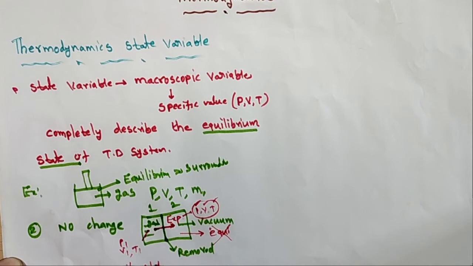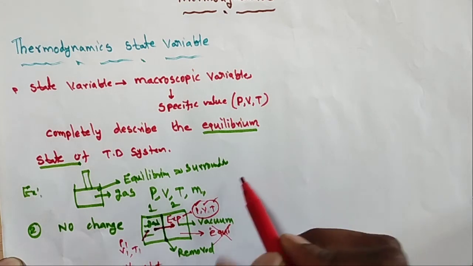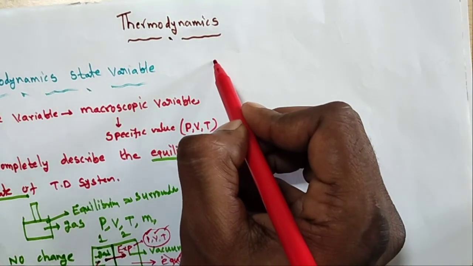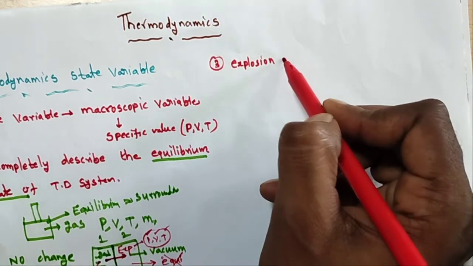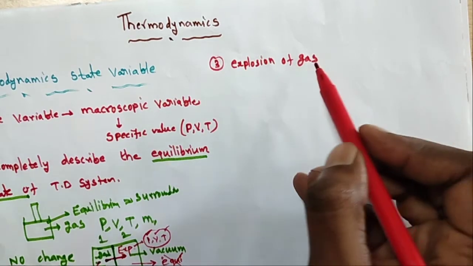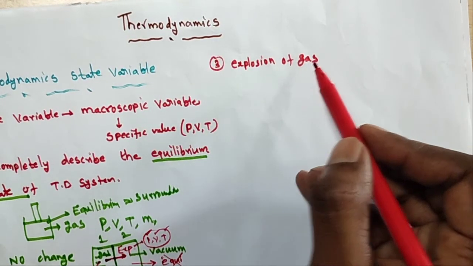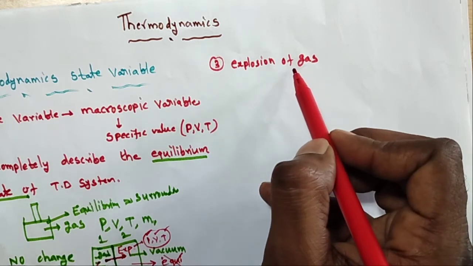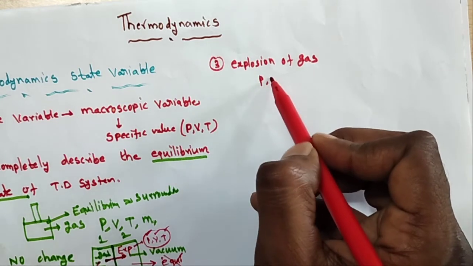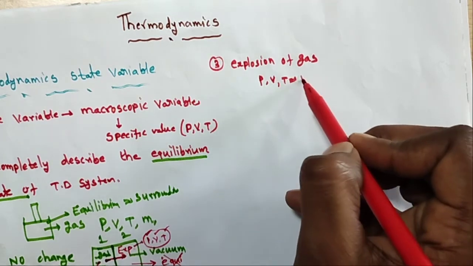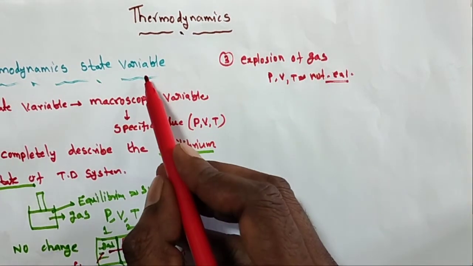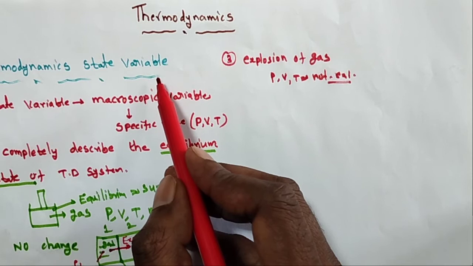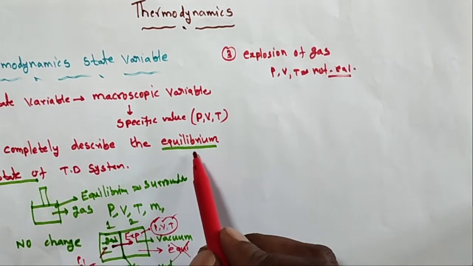Another example is the explosion of gases, which gives a chemical reaction. Due to rapid change of pressure, volume and temperature, it does not give an equilibrium state. So state variables especially describe the equilibrium state.